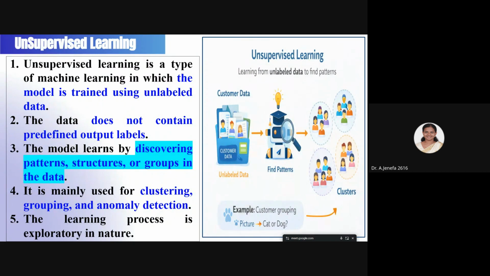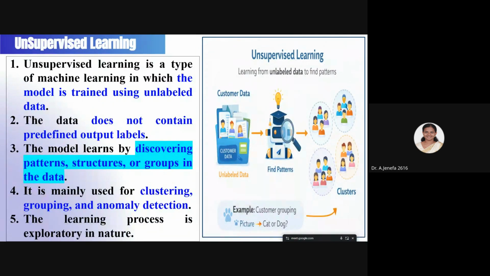It takes the data set and finds the patterns and relationships between them. If the data has similar features or similar behavior, then it will be categorized as one cluster or one group. That kind of learning model is called an unsupervised learning model.